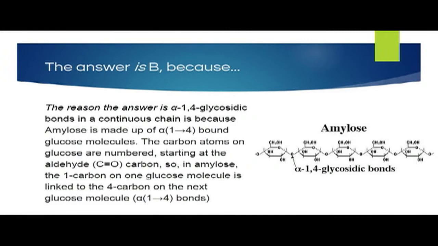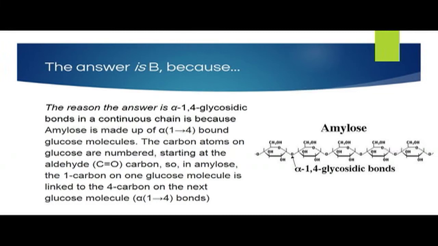The reason the answer is alpha-1,4 glycosidic bonds in a continuous chain is because amylose is made up of glucose molecules bonded 1,4.